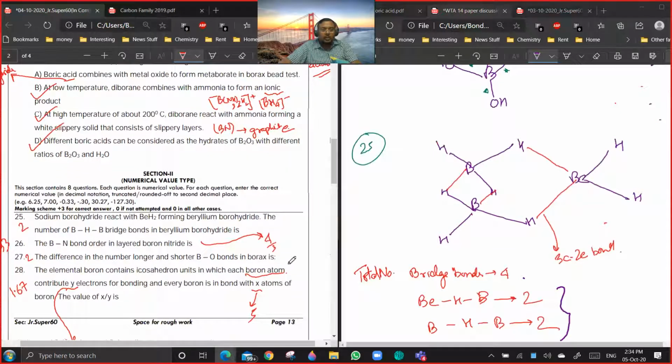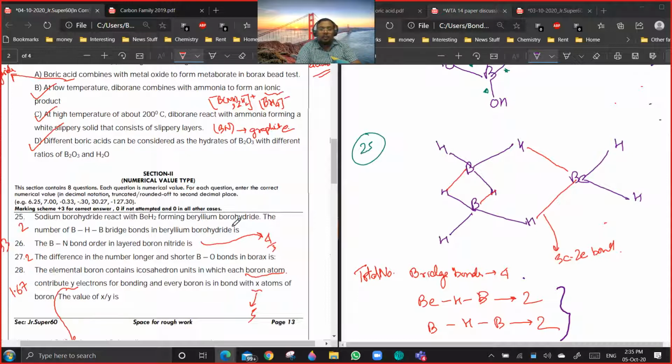26. See, the BN bond order will be the same as that of borazine, because boron nitride in graphite structure consists of a series of 6-membered planar rings which are similar to that of borazine. Just like graphite consists of fused benzene rings, boron nitride consists of fused borazine rings. Are you getting a point?